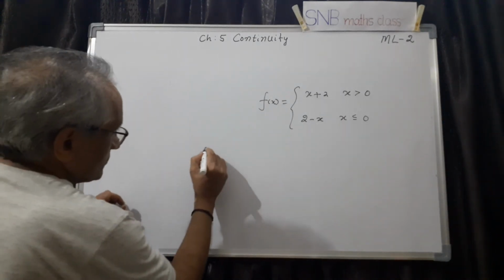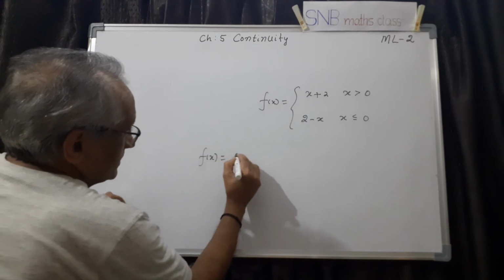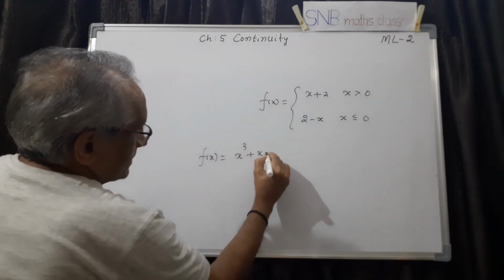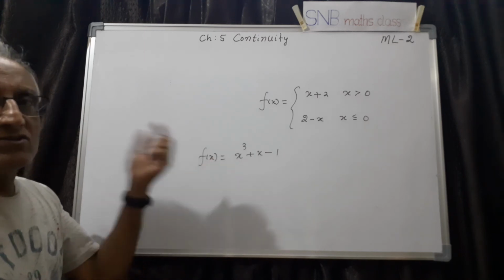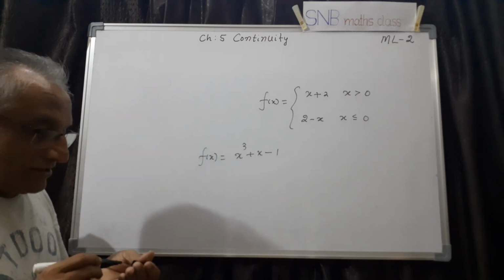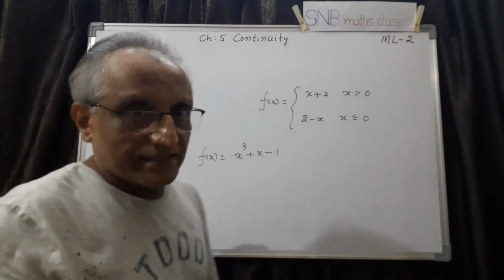Suppose somebody asks you now whether this function is continuous, x cube plus x minus 1. Immediately we can say yes, it is continuous because it is a polynomial function, because that is a theorem. So this is the advantage of these three theorems.